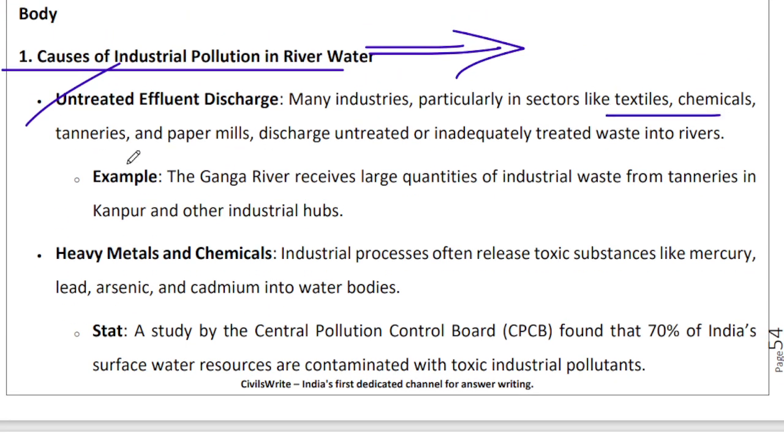Textiles, chemicals, tanneries, paper mills, they are the usual culprits that you have to mention, the ones who are maximum involved in this discharge of untreated or inadequately treated waste into rivers. So you will end up making a river a nalla, right? Like for example, Ganga, Yamuna, they got spoiled while washing away the sins of sinners, kind of a poor joke that I can crack over here, right?